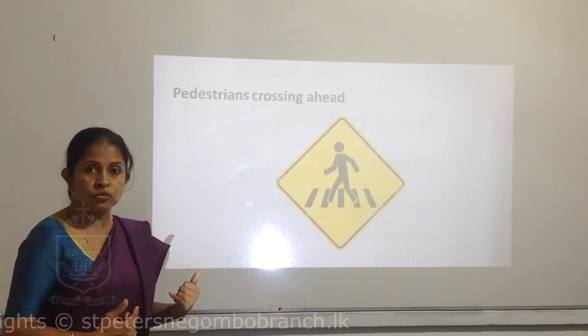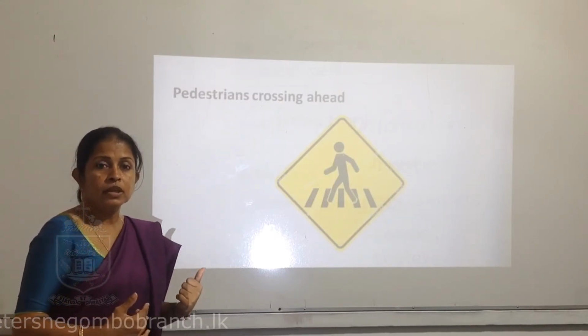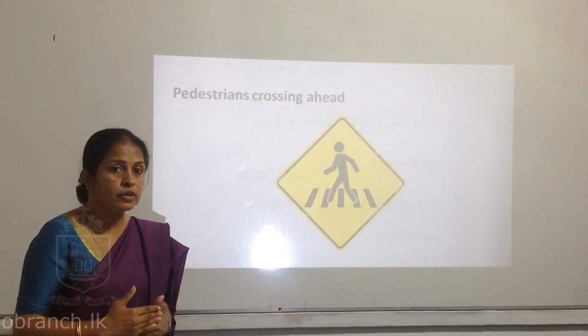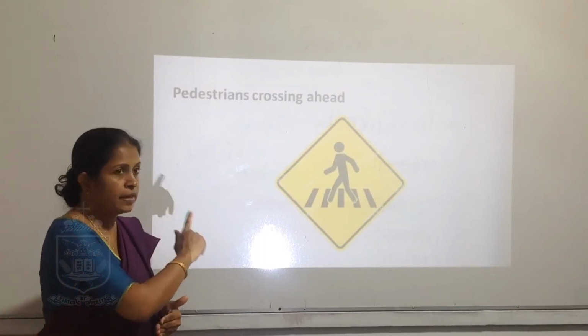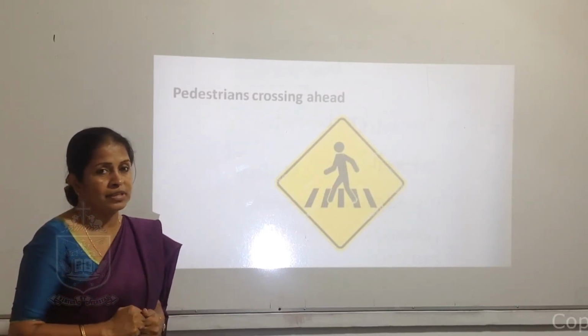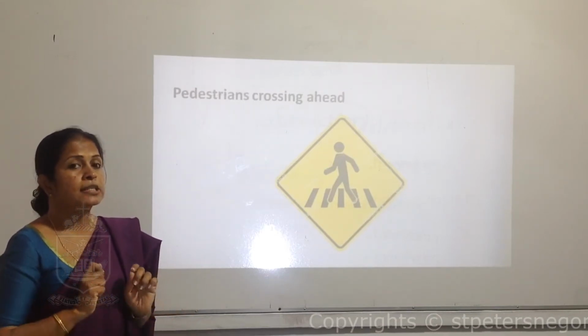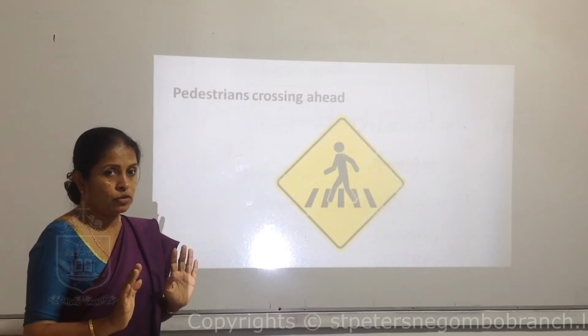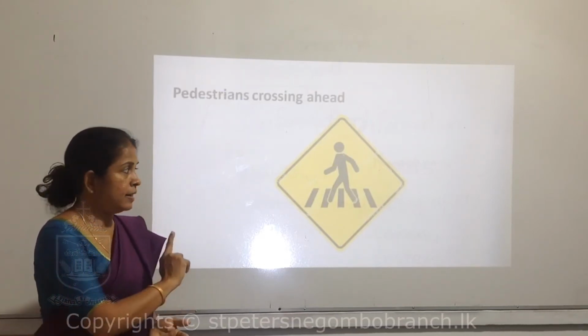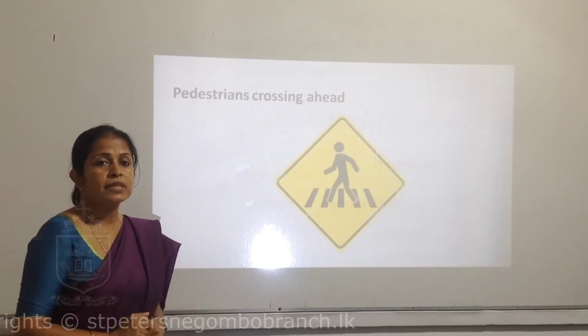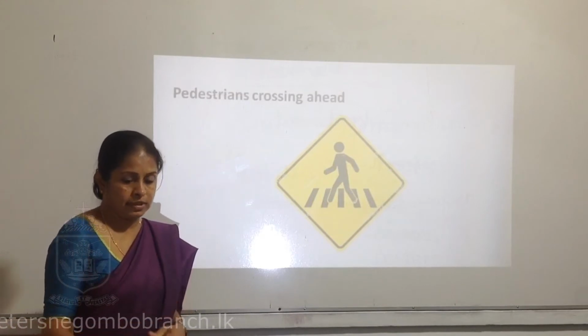This sign is shown for the drivers mostly to tell them to reduce the speed. People must be crossing the road. Drivers know to go without speeding the vehicle. They have to limit the speed and get ready for this pedestrian crossing.